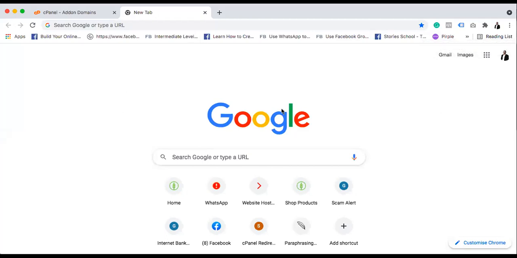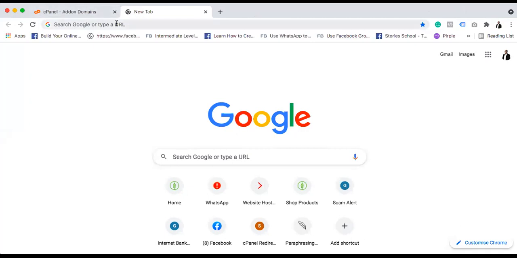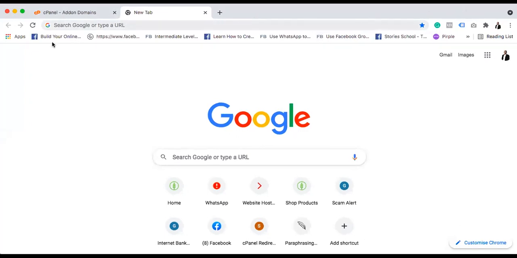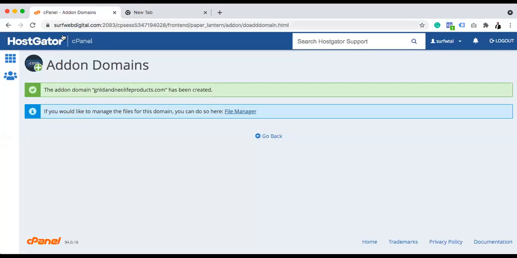So basically, like I said, you need to first of all have a domain name and hosting. After you have purchased the domain name and hosting, you can log in to the cPanel through the information that has been sent to you. You are going to have a username and password, and it's usually the name of your website/cPanel. You can see the way I entered this, softwebdigital.com/cPanel. I have different ones like that.